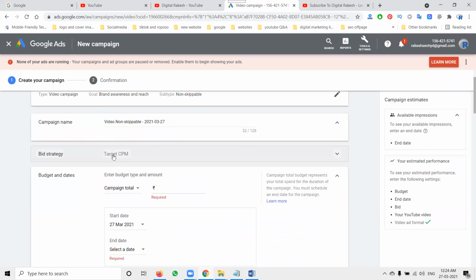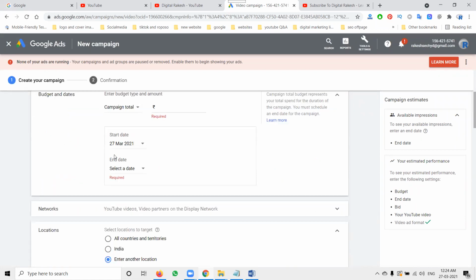After that is the target CPM. They will charge CPM, nothing but cost per mille. Mille is nothing but 1,000 impressions. Once it reaches 1,000 impressions, they will show your ad.